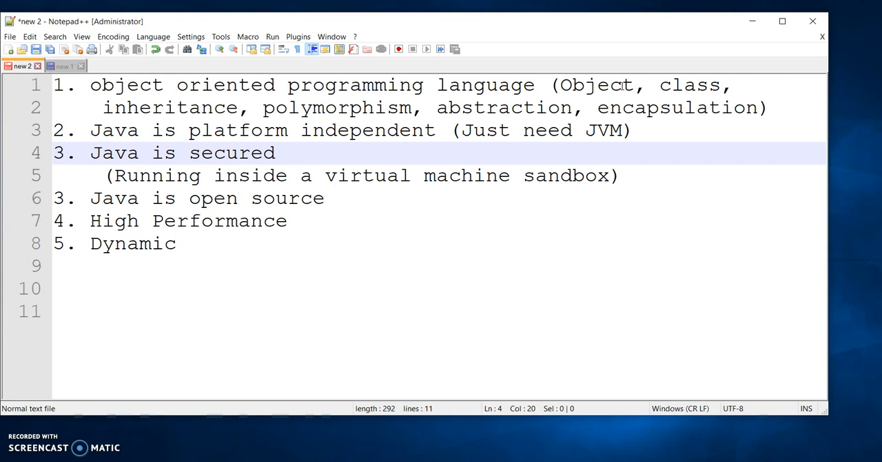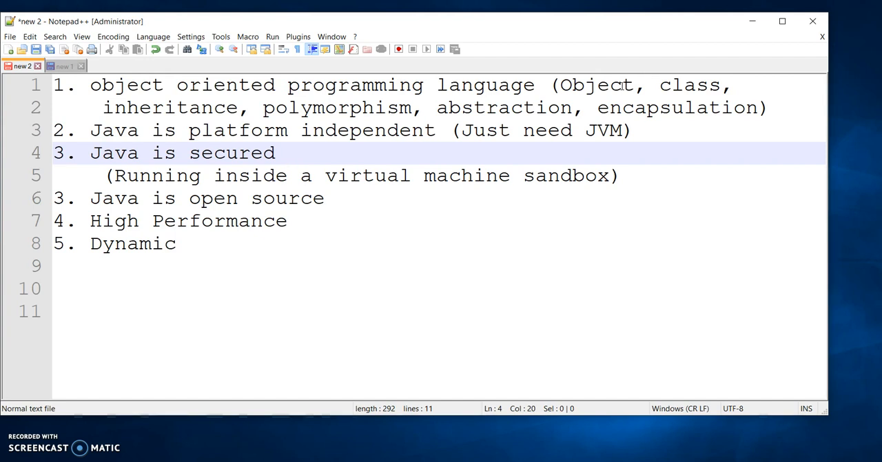The next feature of Java is that Java is open source. That means you don't need to pay any licensing fee. We all know that for using .NET you have to pay a licensing fee, but for Java you just go to the Oracle website and download the OpenJDK, which is free. You do not need to pay for it.